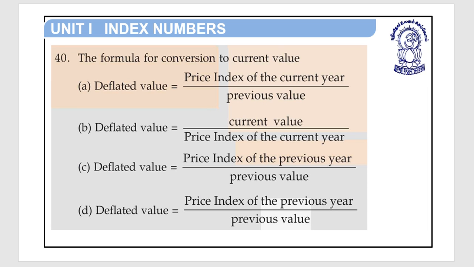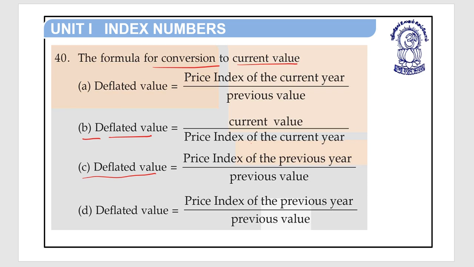Next is question number 40. The formula for conversion to current value. Option A, deflated value is equal to price index of the current year upon previous value. Option B, deflated value is equal to current value upon price index of the current year.